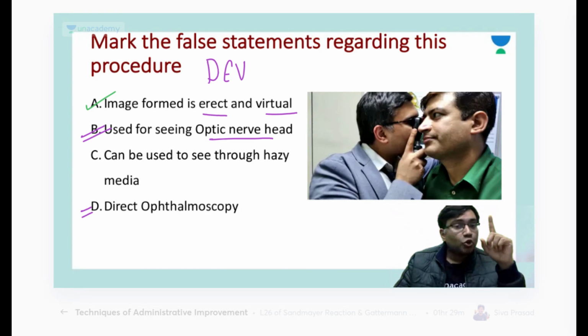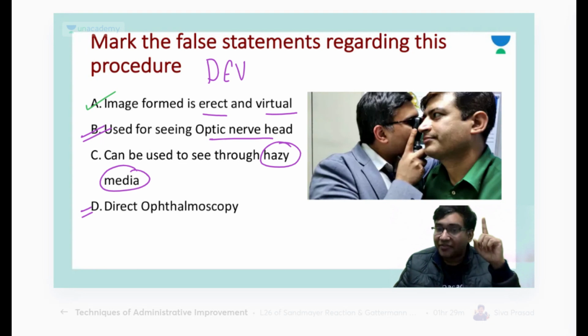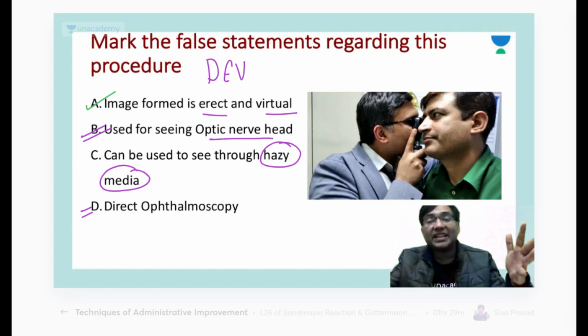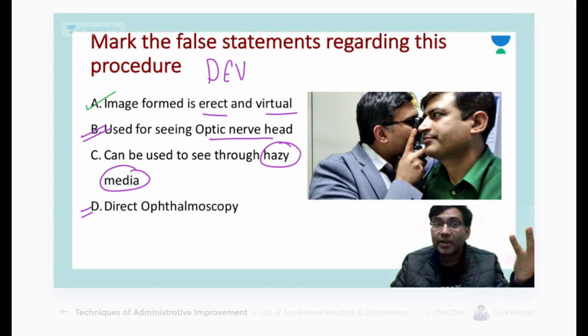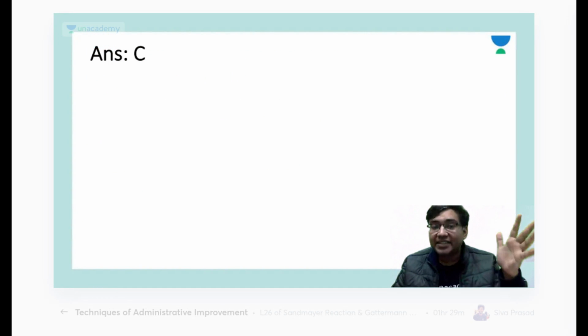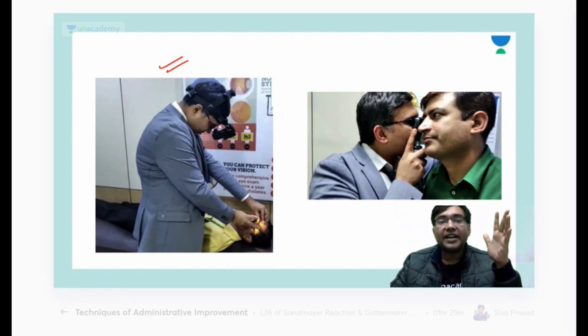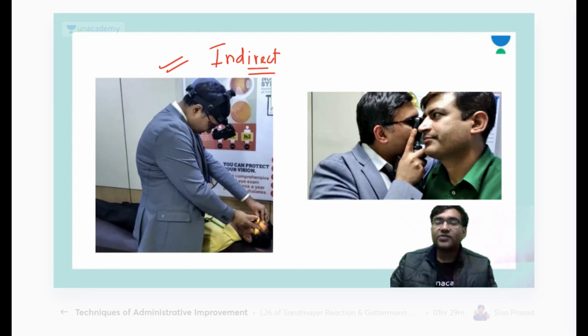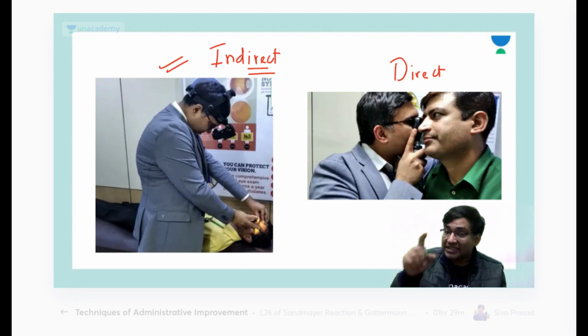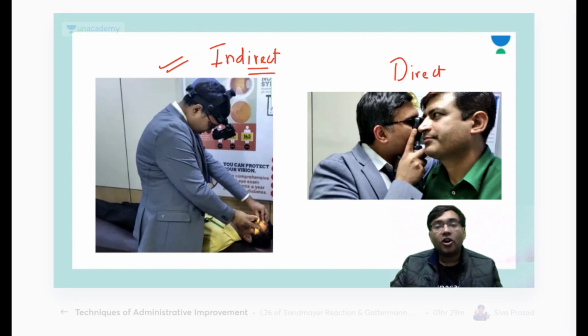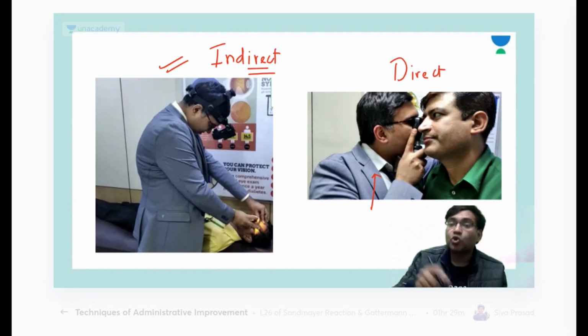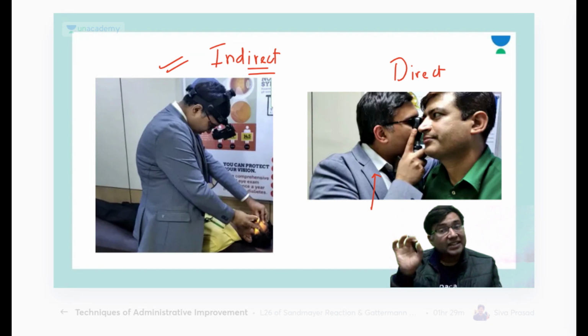Remember, to see through hazy media and the peripheral retina, you do not use a direct ophthalmoscopy. You need another instrument. Can anyone tell me what the other instrument is? Very good, Dr. Raj. We need this instrument for that, which is called indirect ophthalmoscopy. This is the indirect ophthalmoscopy, and this is the direct ophthalmoscopy. For indirect ophthalmoscopy, Dr. Beauty, I need a cycloplegia. For a direct ophthalmoscopy, I do not need a cycloplegia.